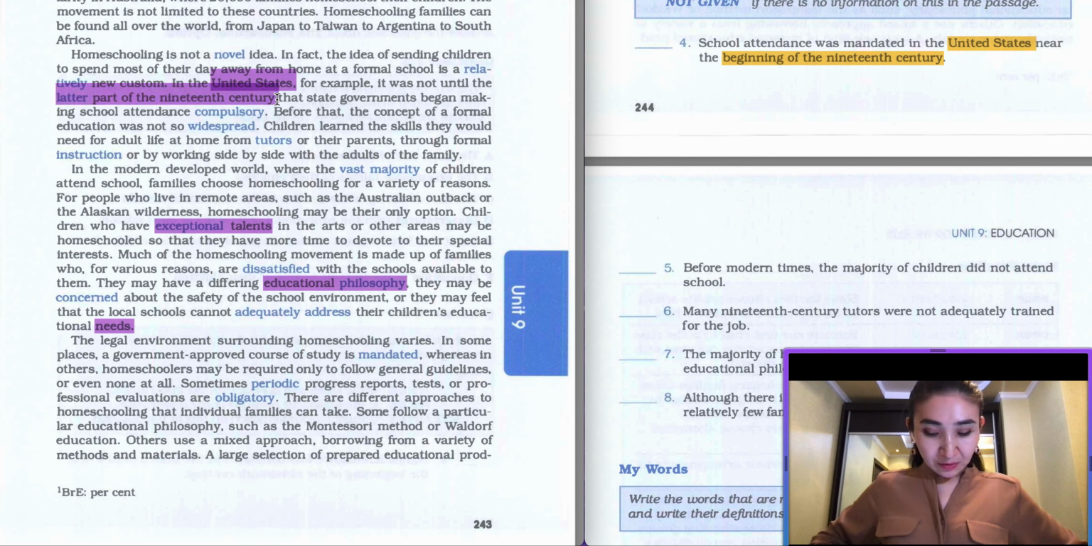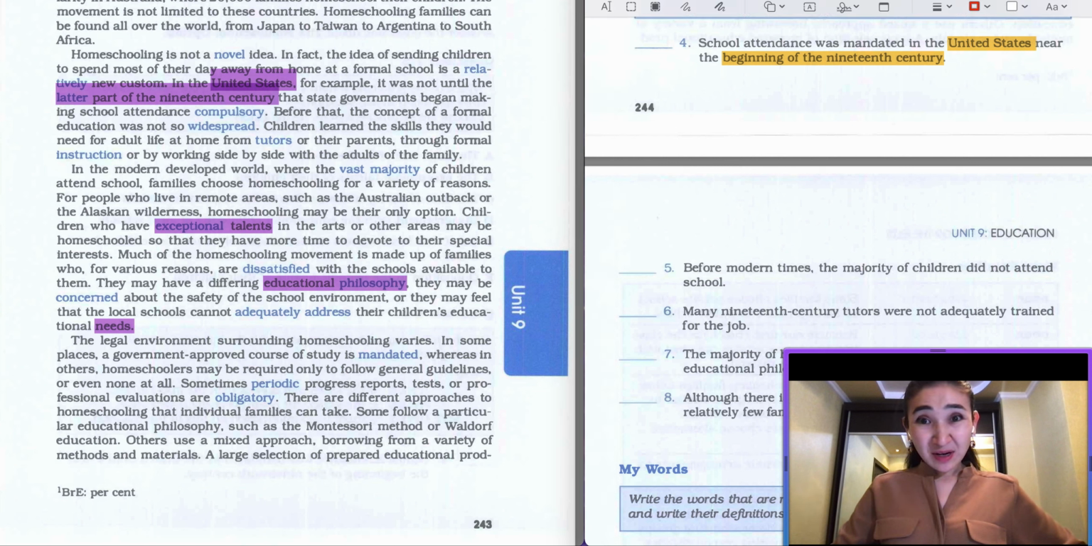Basically, we found it here, but it was saying latter part, which is a late period, not beginning. So let's read this sentence. In the United States, for example, it was not until the latter part of the 19th century that state governments began making school attendance compulsory. School attendance was maintained in the United States near the beginning of the 19th century. It's not right. So the answer to this fourth question is going to be false.